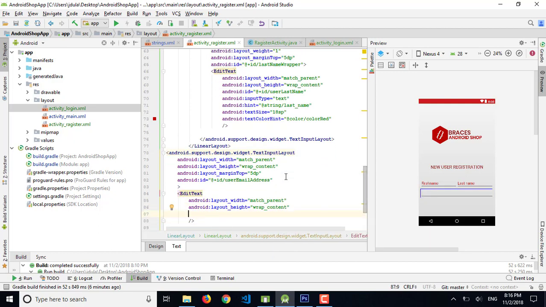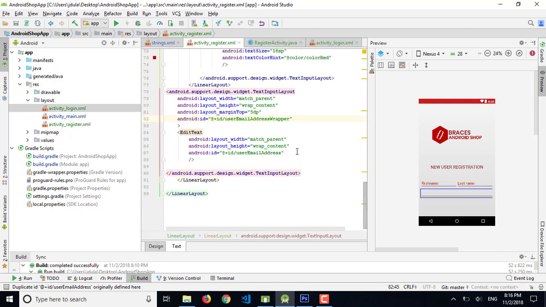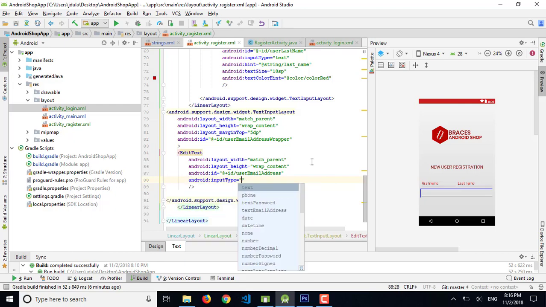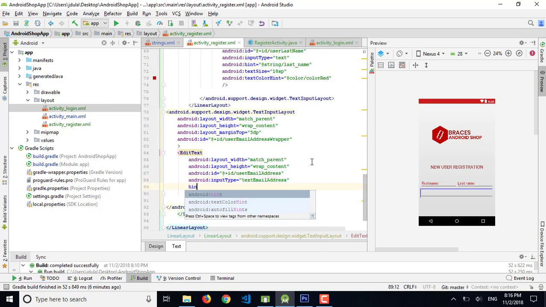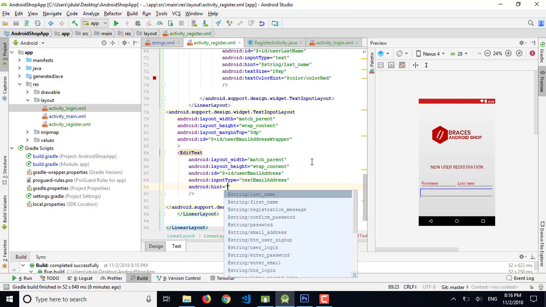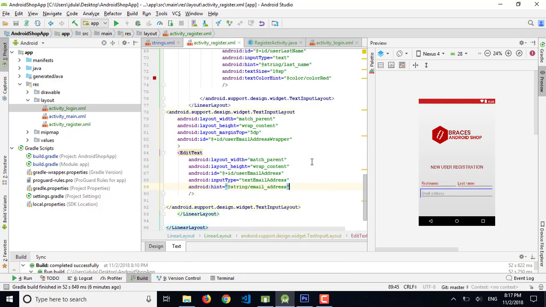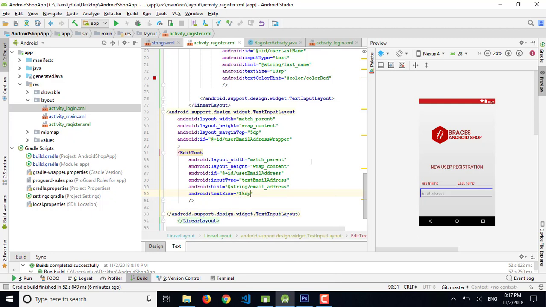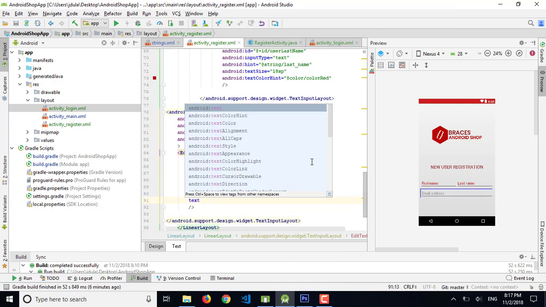Then we will use id is user email address, so it's similar, so let's change it to wrapper. And let's have an input type, that is text email address, and hint is at string email address. So text size is 18 sp, and text hint color is color red.